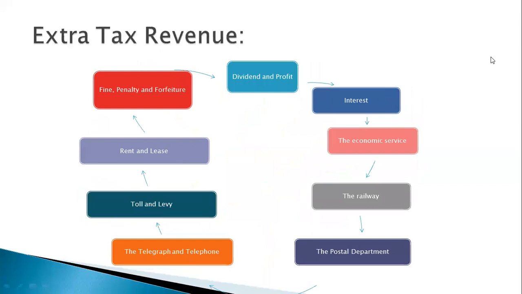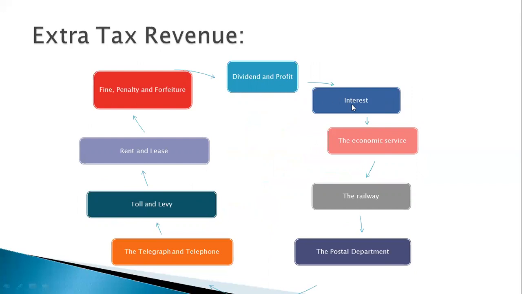Now, I would like to discuss the extra tax revenue, that is another source of income of the government. So what is this extra tax revenue? The first one I have written is dividend and profit. That means the government gets dividend and profit from various financial organizations such as banks, insurance companies, and various non-banking financial organizations, parks, zoos, etc.